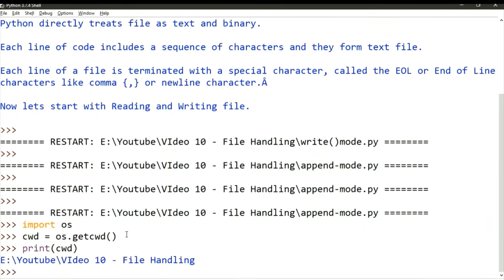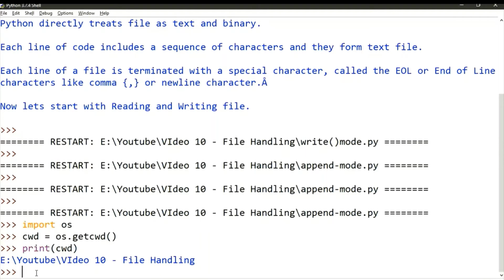Now let us see. So we are in YouTube video 10, file handling. Is that clear? So this is how we get our current working directory. Now this current working directory, that is our path, is of two types: relative path and absolute path. What is relative path? Relative path starts from the current directory, and absolute path starts from the topmost directory.